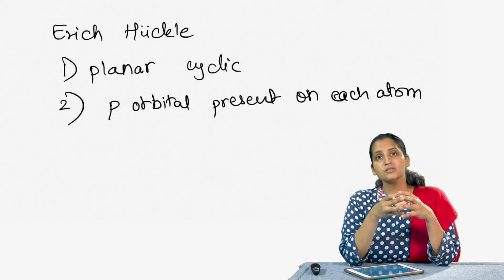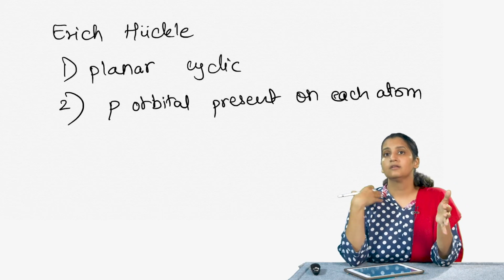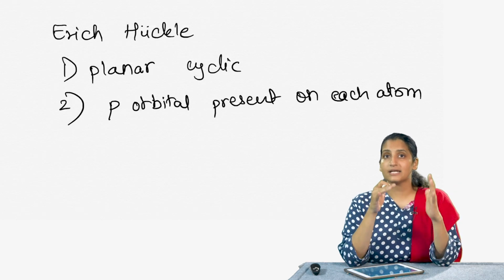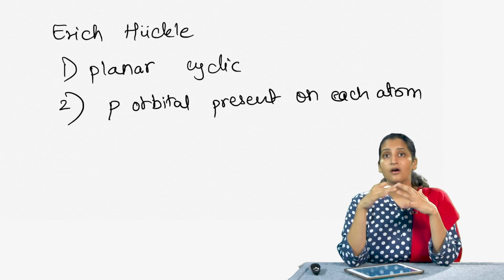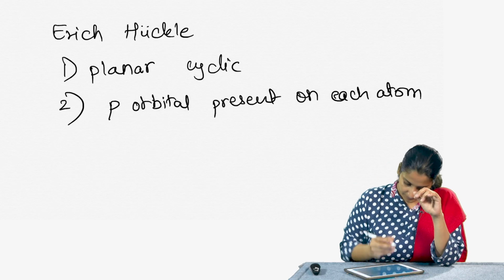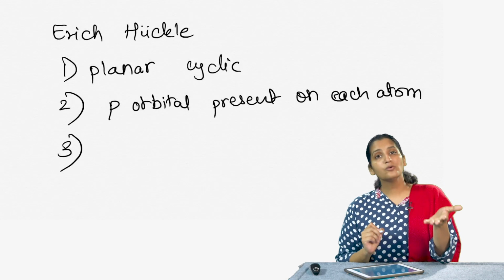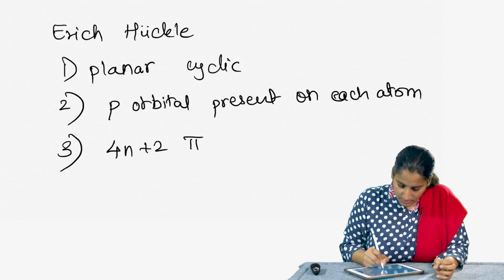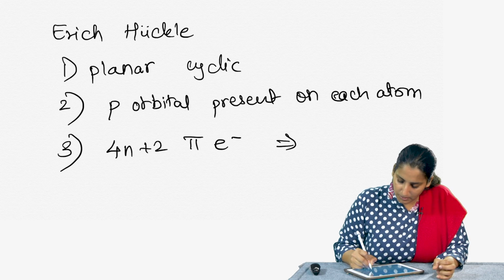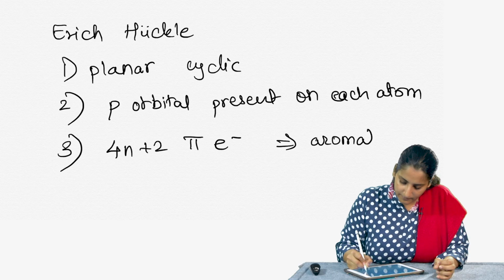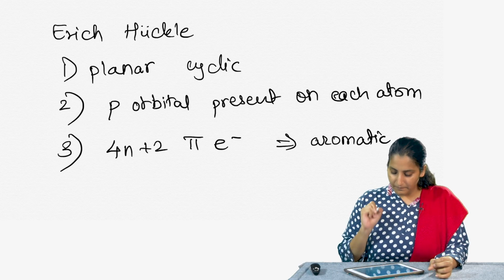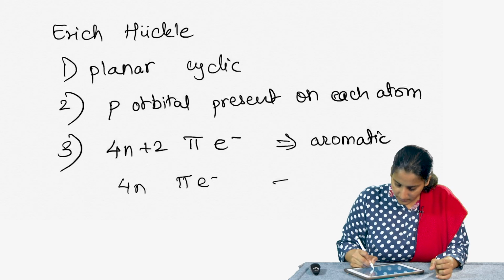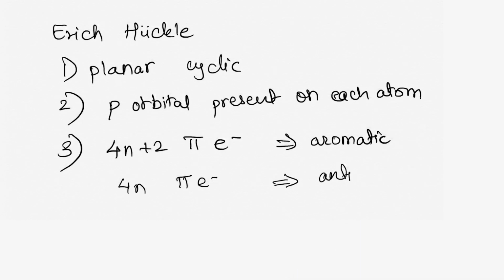Now, it turns out that the p orbital can be empty, the p orbital can be filled, but there should be one p orbital going above and below the plane of this planar molecule. And the third rule is it should have 4n plus 2 pi electrons. If that is the case, then the molecule is aromatic, and we will look at this rule in detail. However, if it has 4n pi electrons, it is anti-aromatic.